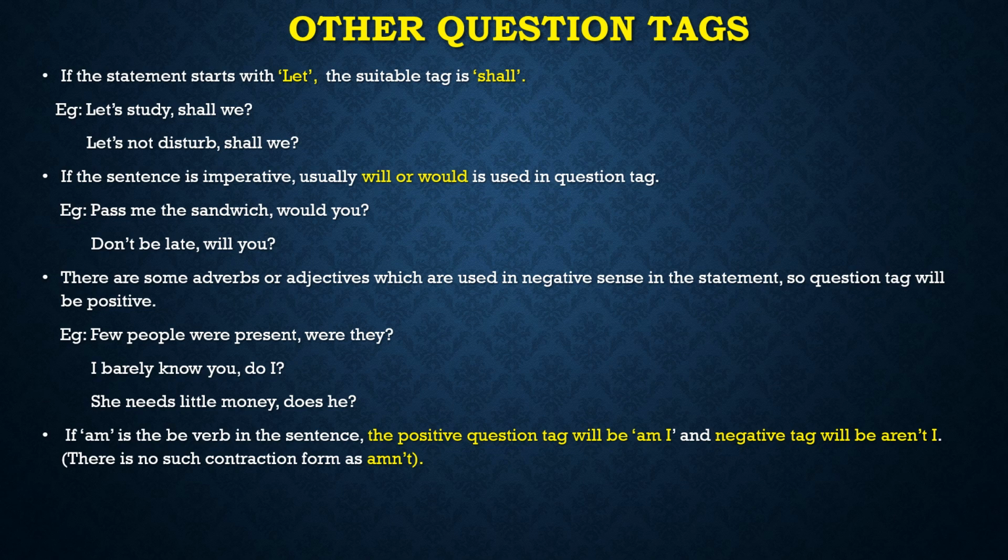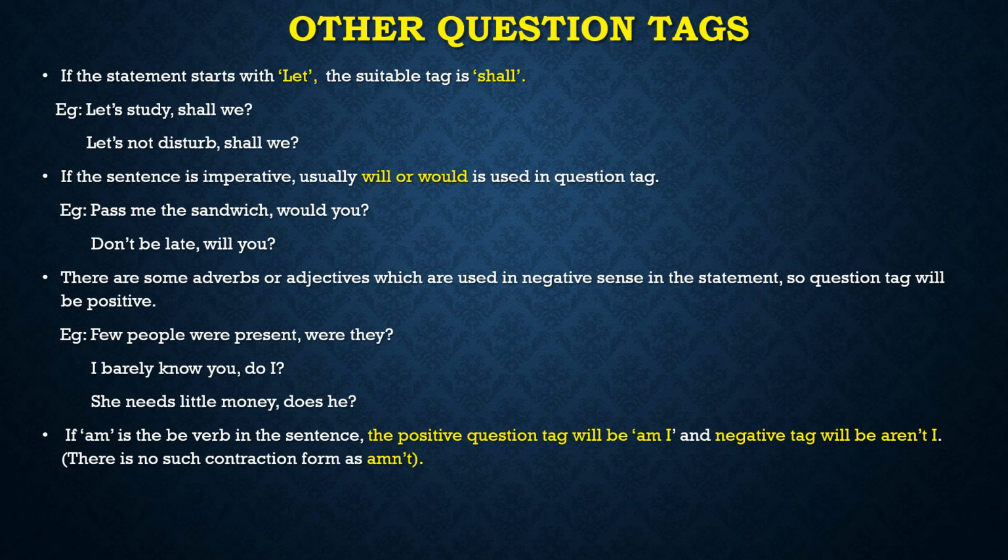If a statement starts with let, the suitable tag is shall. We will use shall as a tag in the sentences that have let. Now can you see, let's study, shall we? Actually children, this let's is a contracted form of let us. So instead of writing let us study, we write let's study.